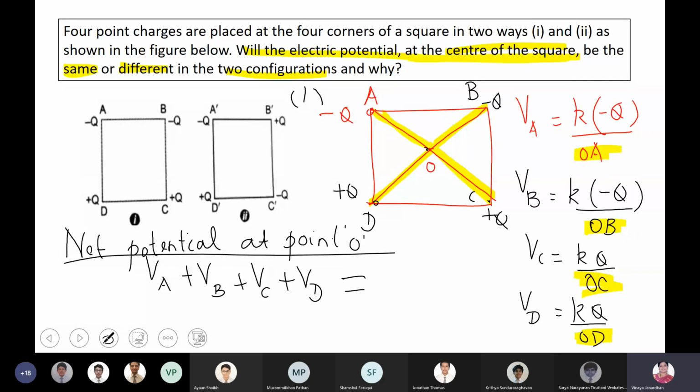Zero. Jatin, what is the answer for this?